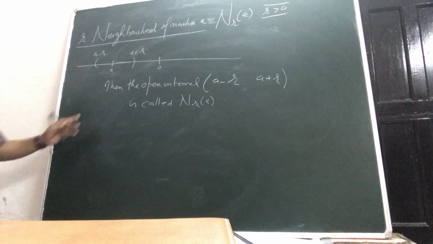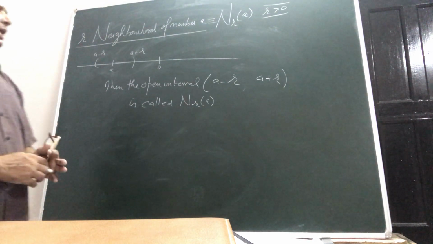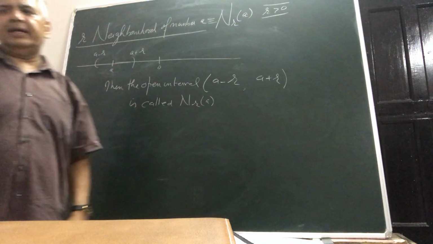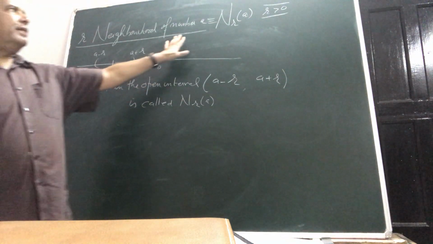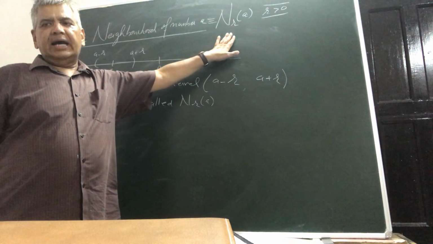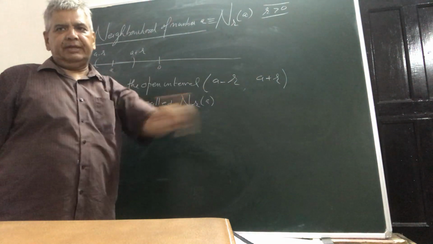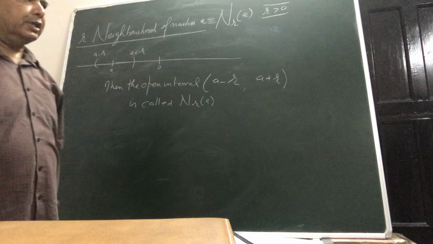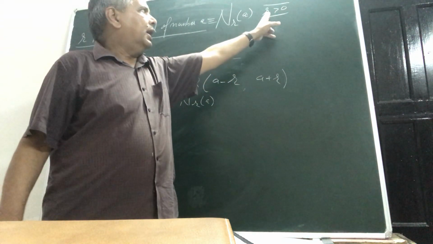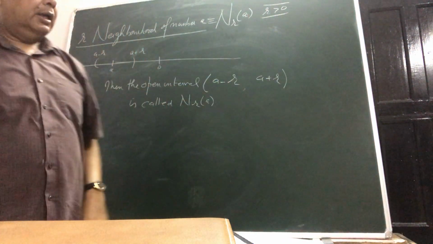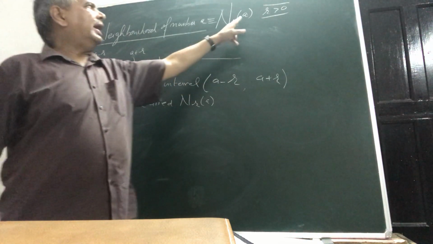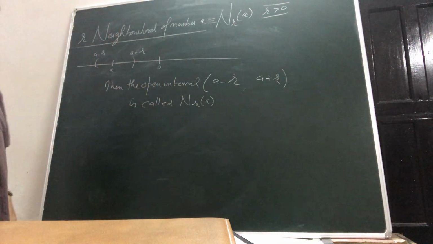Please see, this is the definition: on the number line, the open set from a minus r to a plus r is what we will refer to as the r neighborhood of a. Here r is a positive number, and a can be any number on your real line.